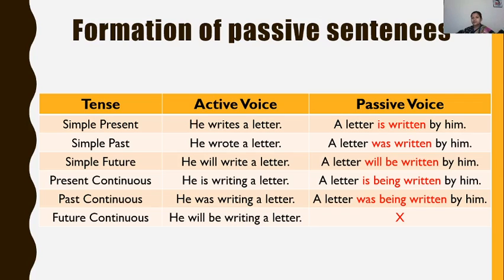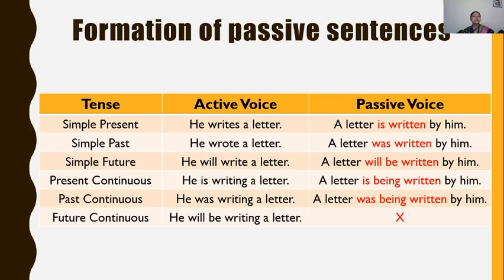My object must come first. Second, to be form will be used to join the verb. Third, the main verb is always in past participle form, and the last step is the subject is joined with by. Okay, we use by to join the subject.